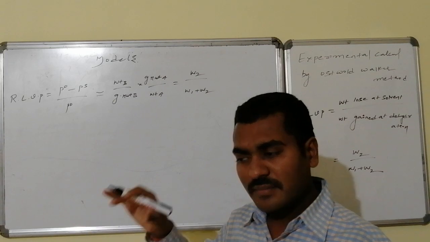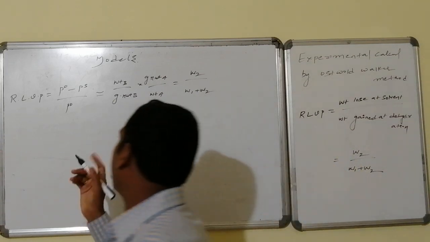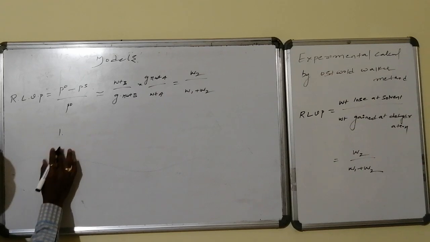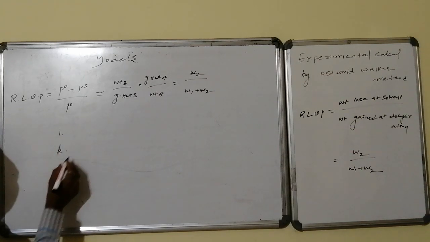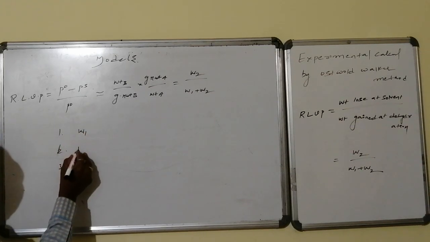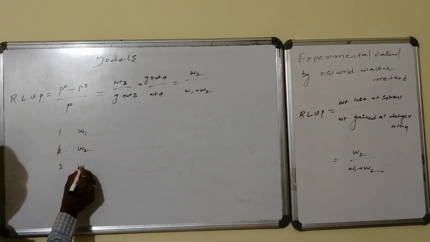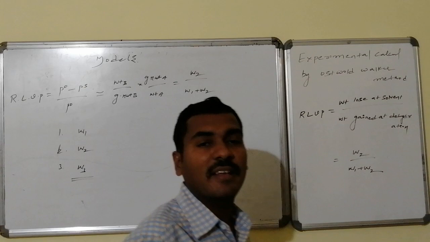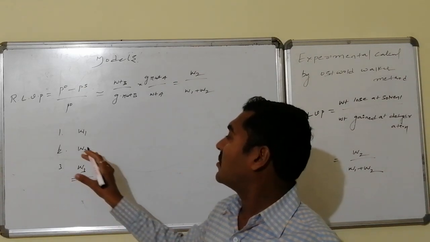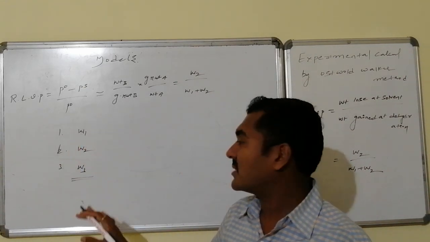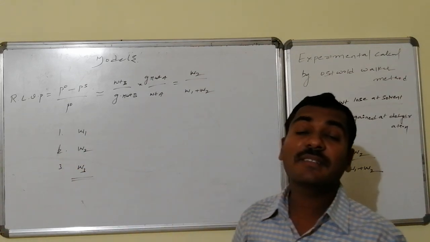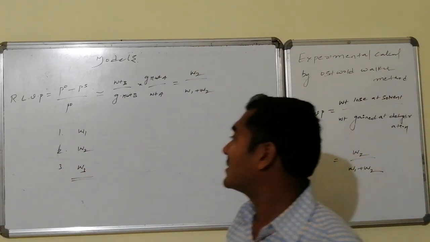Here, those covered 12 models, followed by another 3 models: what is W1, what is W2, what is W3, such varieties of questions. That is, what is the weight loss in the solution chamber, what is the weight loss in the solvent chamber, what is the net weight loss in both the chambers, otherwise what is the weight gained in the dehydration chamber.